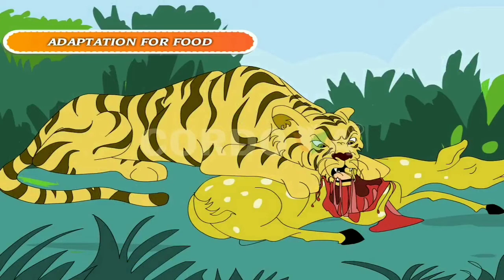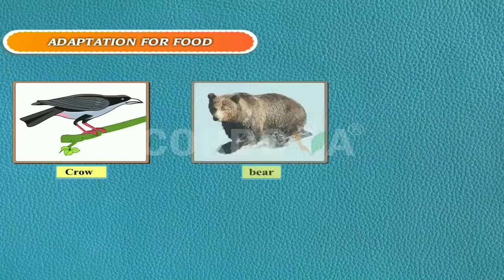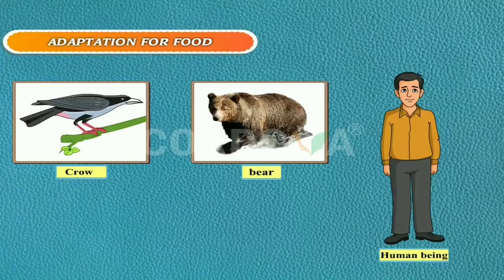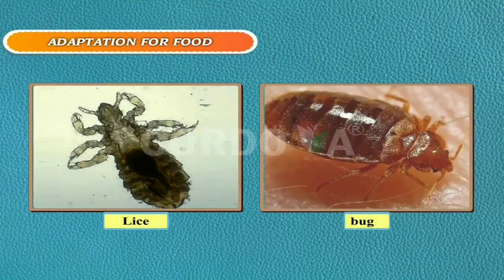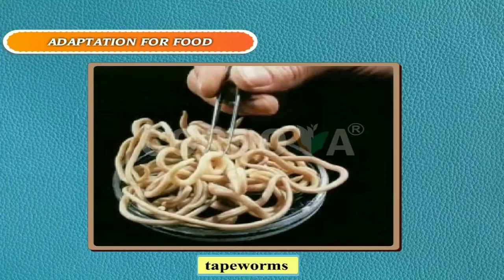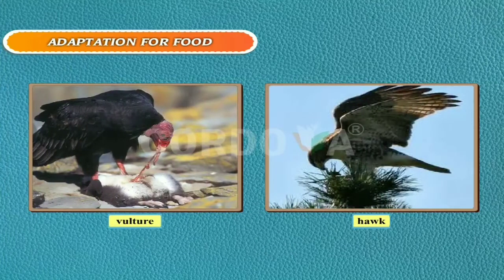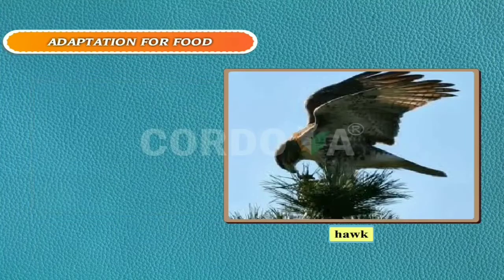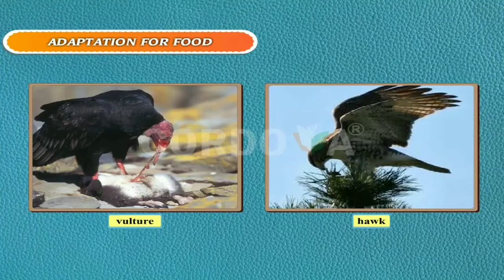They have sharp tearing teeth for hunting and tearing out flesh of their prey. Omnivores. Crows, bear, and human beings are omnivorous animals. These animals eat both plants and animals. Parasites. Lice and bedbugs live on the body of animals and suck their blood, while tapeworms live inside the body and get their food. These types of animals are called parasites. Scavengers. These animals eat the flesh of dead animals, for example, vulture and hawk, etc. They have strong, sharp beak to tear the